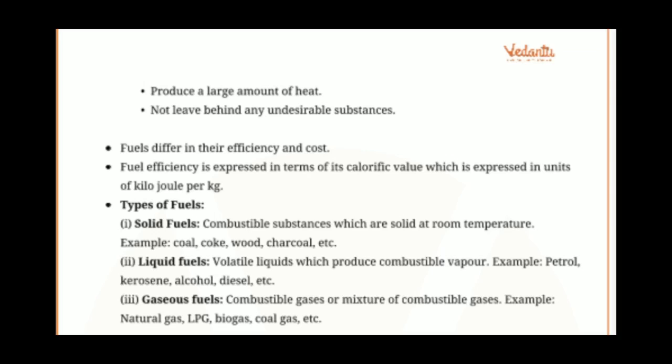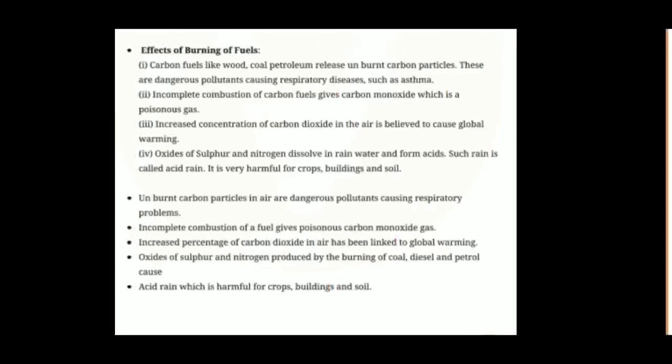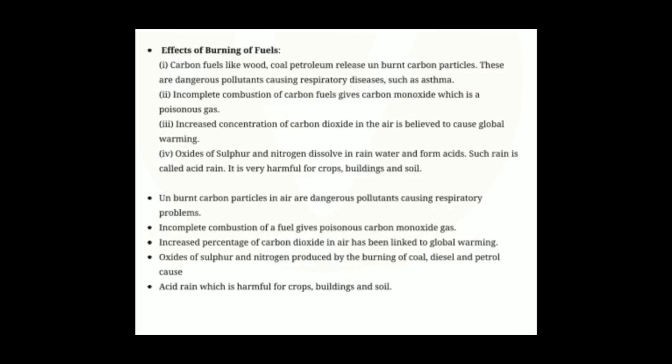Example: natural gas, LPG, biogas, coal gas, etc. Now here compressed natural gas is there. Its main component is methane, and in LPG the main component is butane. Next, this is the concept we have learnt in today's class, that is effects of burning fuels. Already we have discussed, just go through that once.